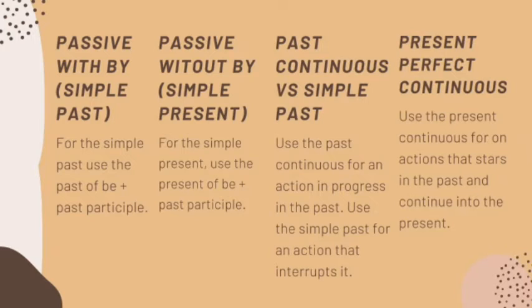The fourth and last topic we saw was present perfect continuous. Use the present perfect continuous for an action that starts in the past and continues into the present. For example, how long have you been trying? I've been trying since I graduated.